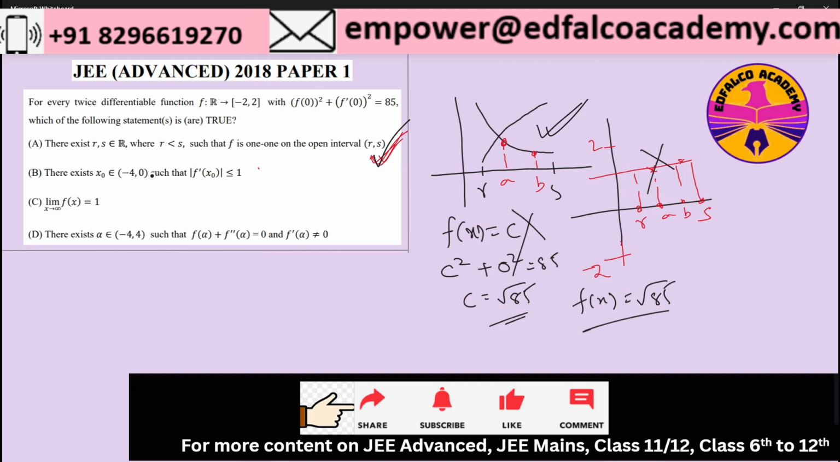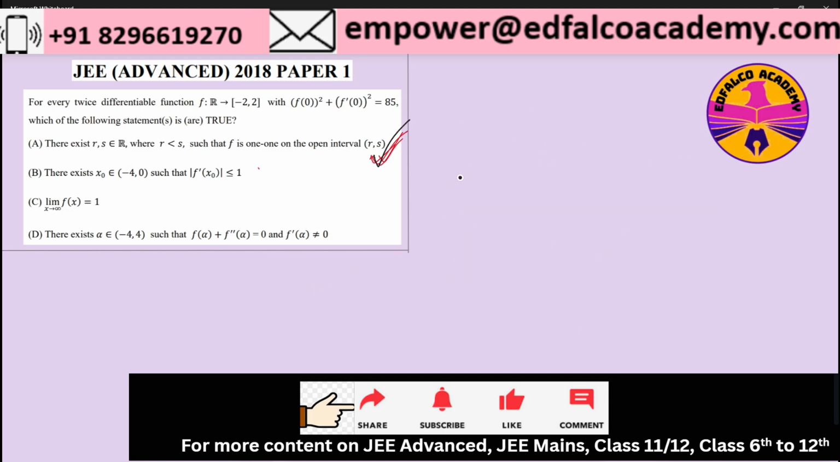Now let's look at the option B, where we want to check that there exists a point x0 between -4 comma 0 open interval where modulus of f dash at x0 is less than or equal to 1. So in order to solve this, let's use Lagrange's mean value theorem, LMVT, right? Now, what does LMVT say? By the way, I have made a video on LMVT and Rolle's theorem. You can go and watch it in the playlist. But a quick recap of what LMVT is.